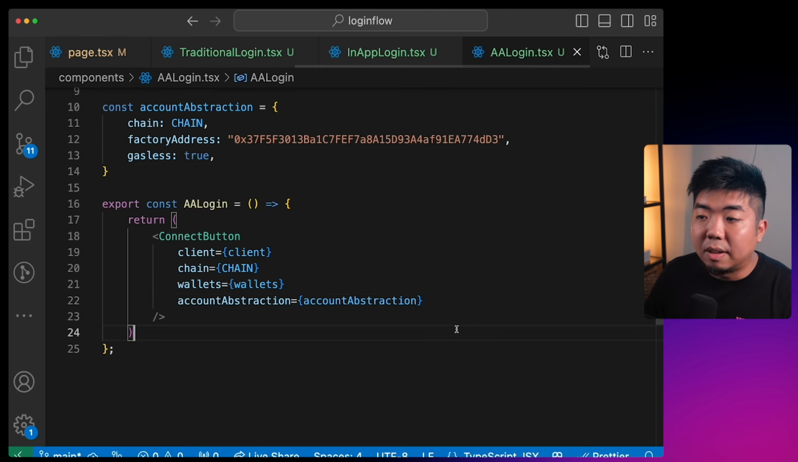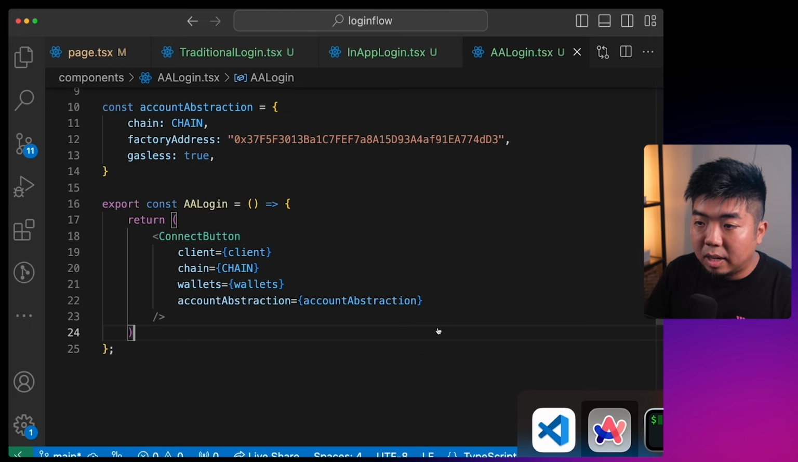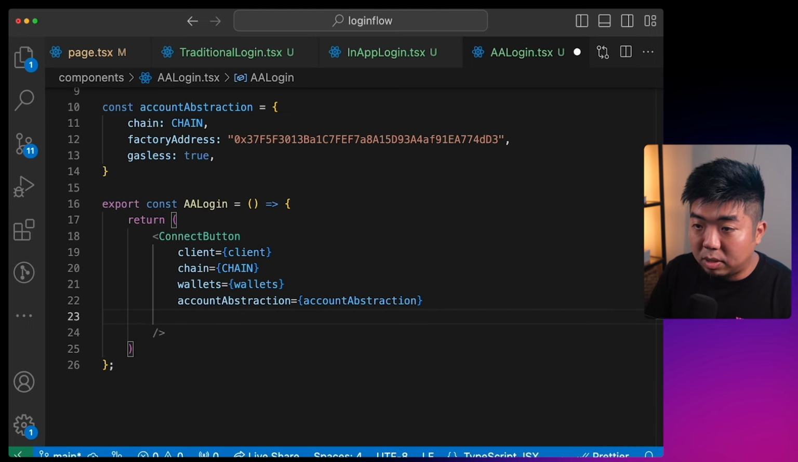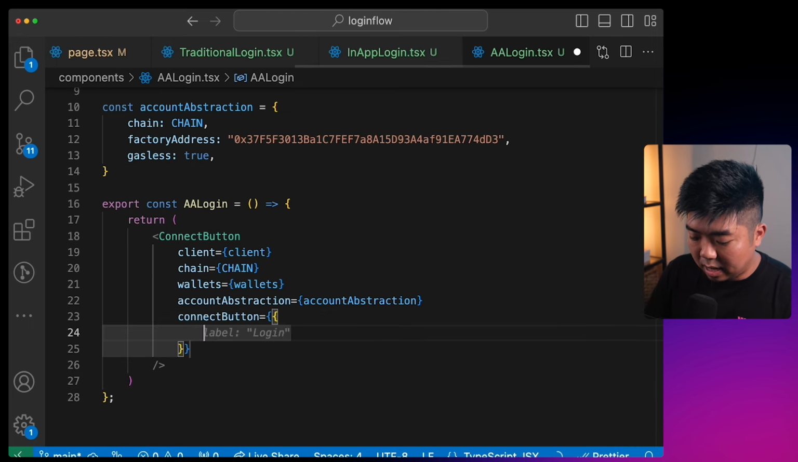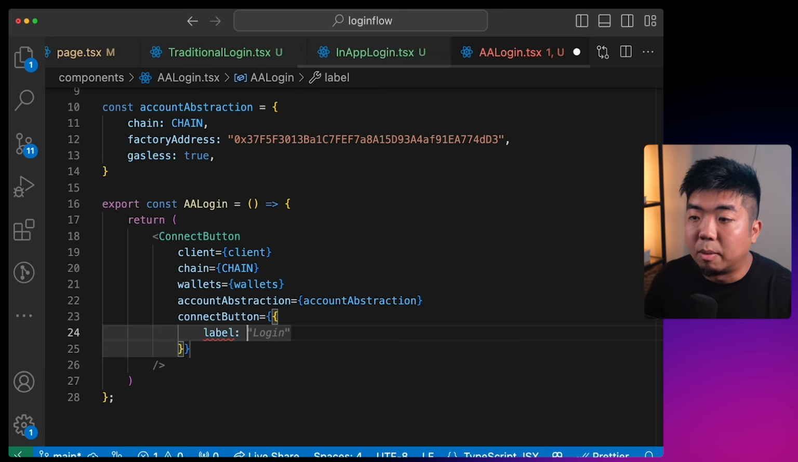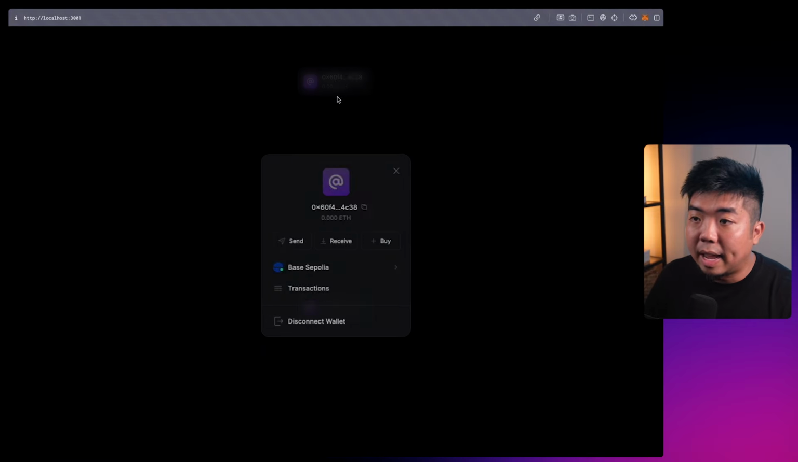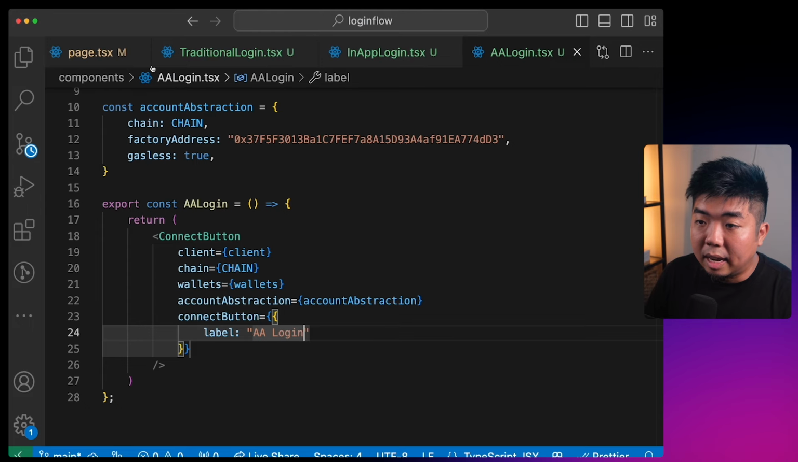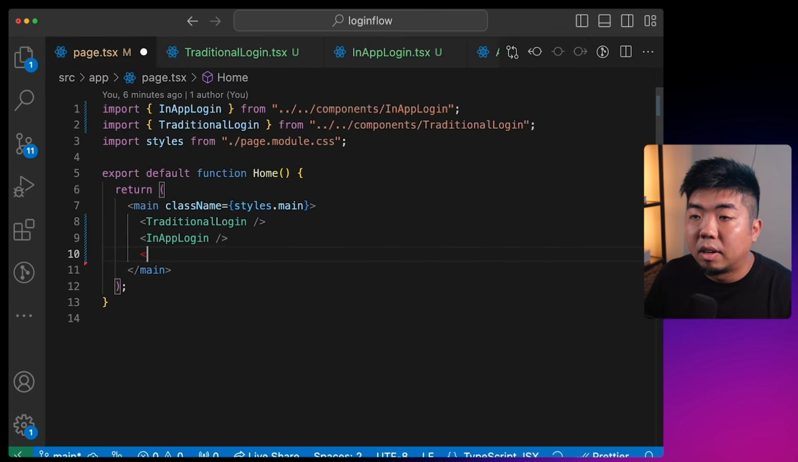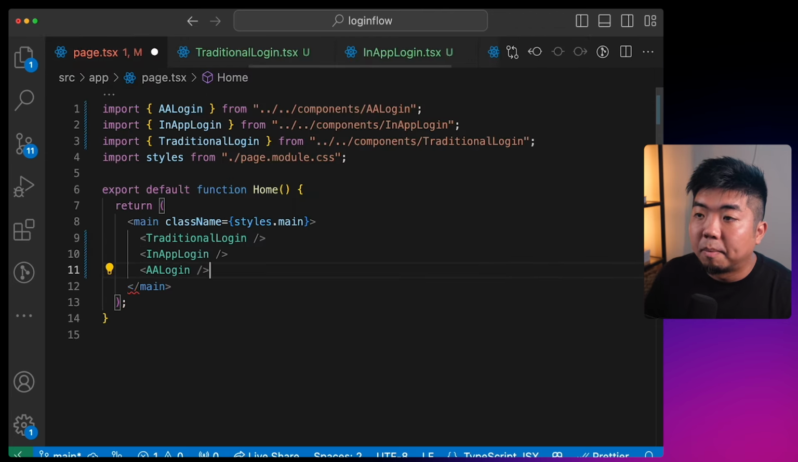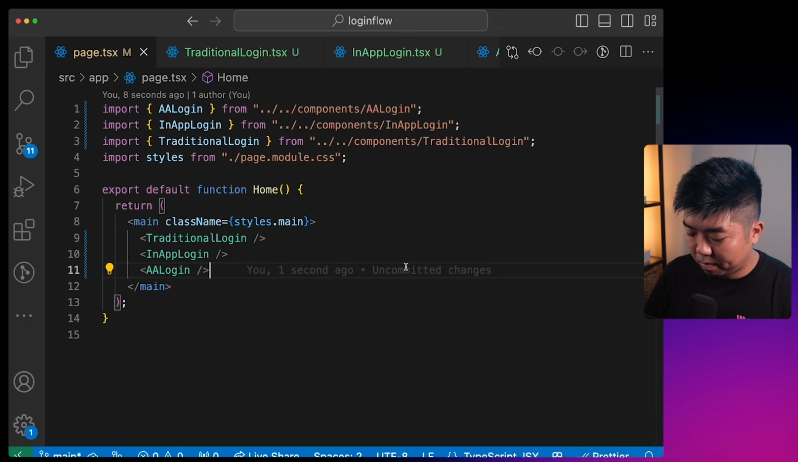And actually, let's change our label here as well. So say label, and we'll say AA login for account abstraction. So come back here. Let's disconnect this wallet here. Oh, let's add that account abstraction to our pages here. So add AA login here, client here.